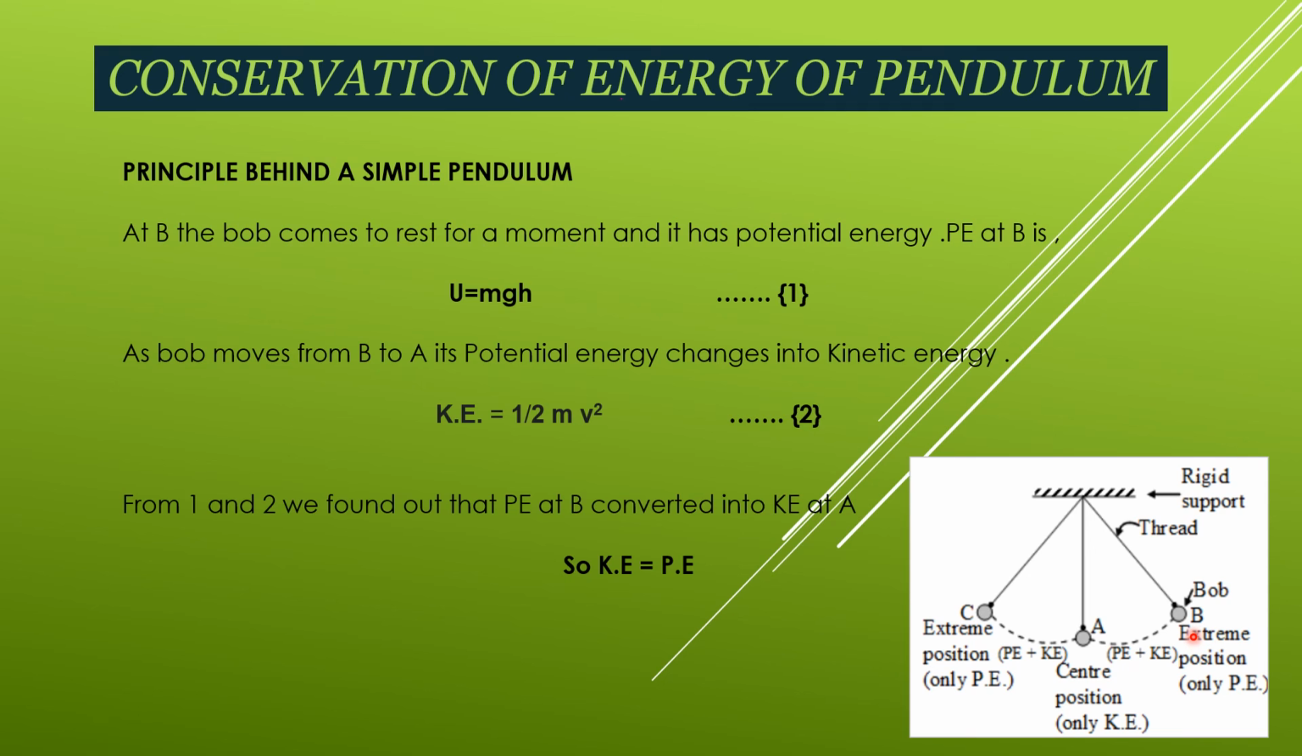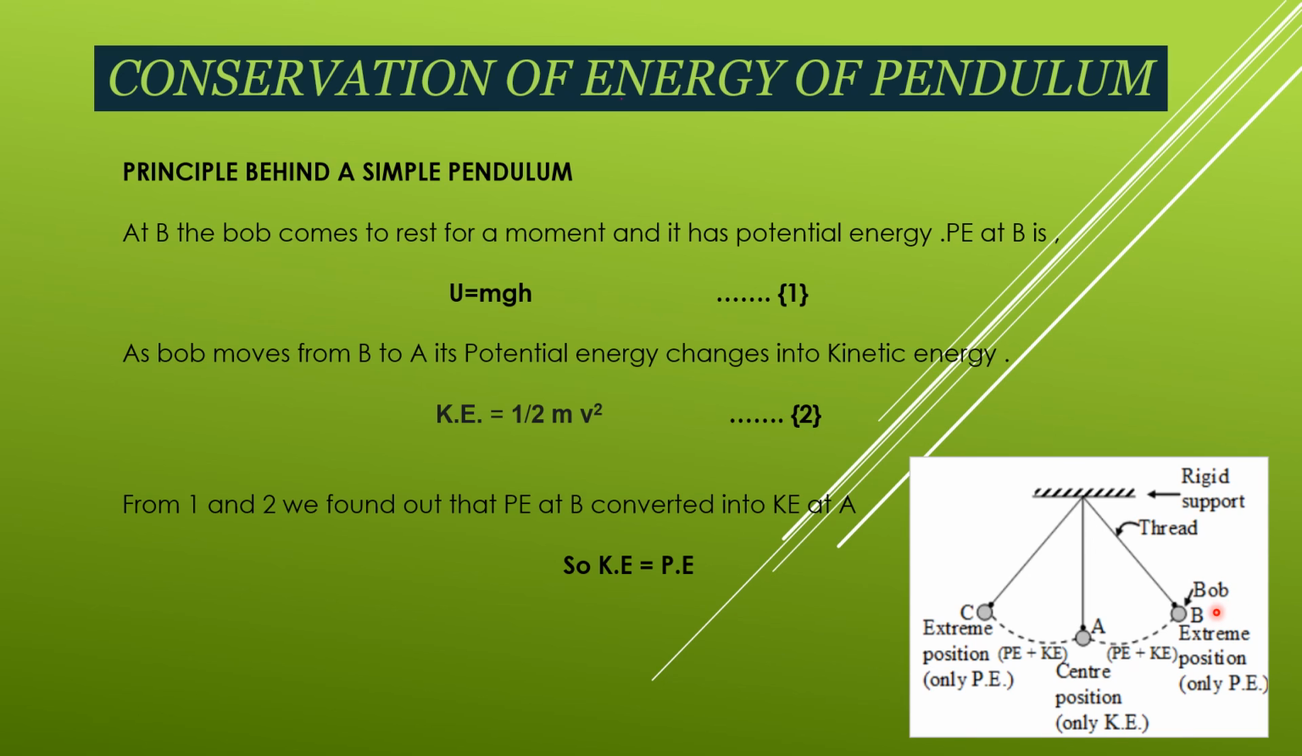At position B, it will have potential energy only. Why? Because it will remain at rest for some seconds. So that means at position B, it contains only potential energy.